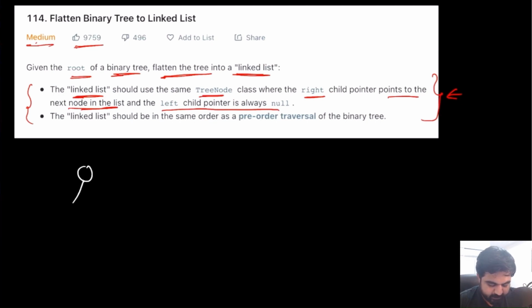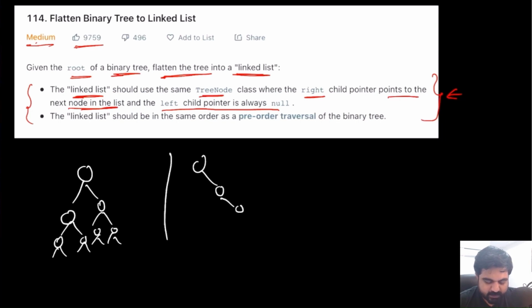Suppose we are given a binary tree that looks like this in the example. Basically the linked list structure would look completely different. It would look something like this, where all the nodes are always on the right side and the left child is always going to be null. So it is going to be a one-sided tree basically.